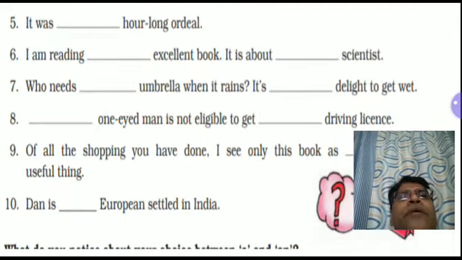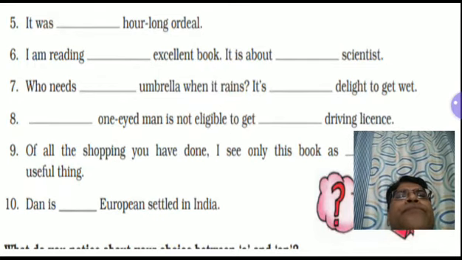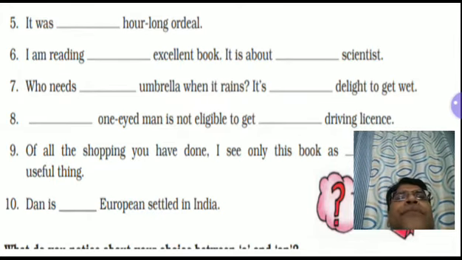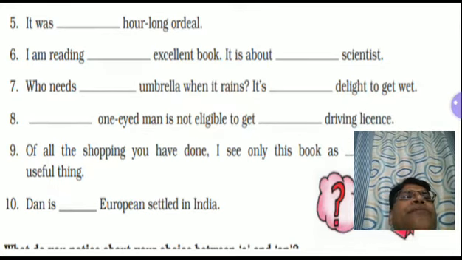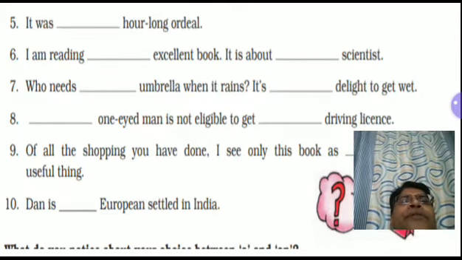Now number 5. It was an hour long ordeal. I am reading an excellent book. It is about a scientist who needs an umbrella when it rains. It's a delight to get wet. A one eyed man is not eligible to get a driving license.